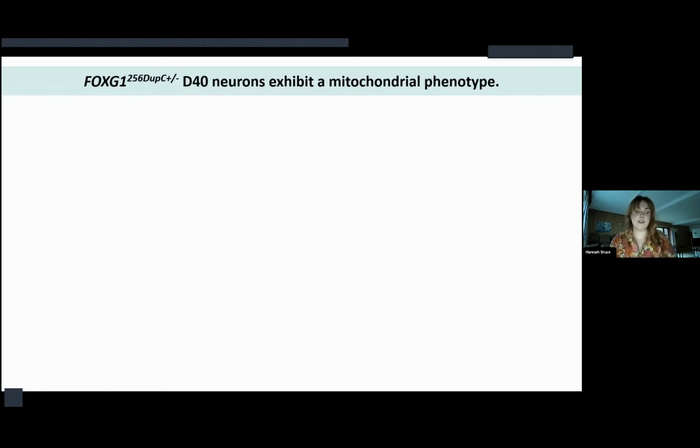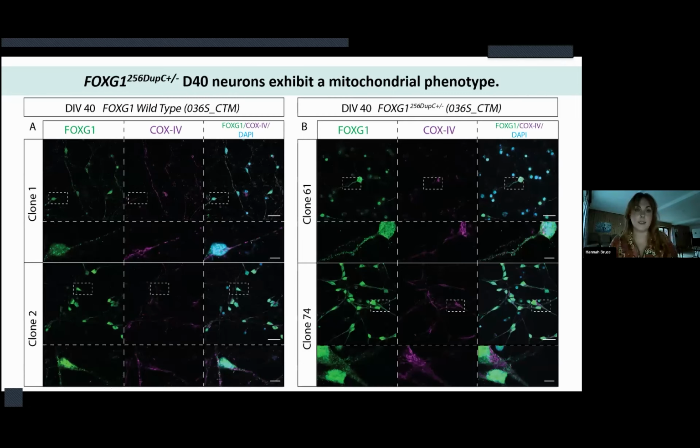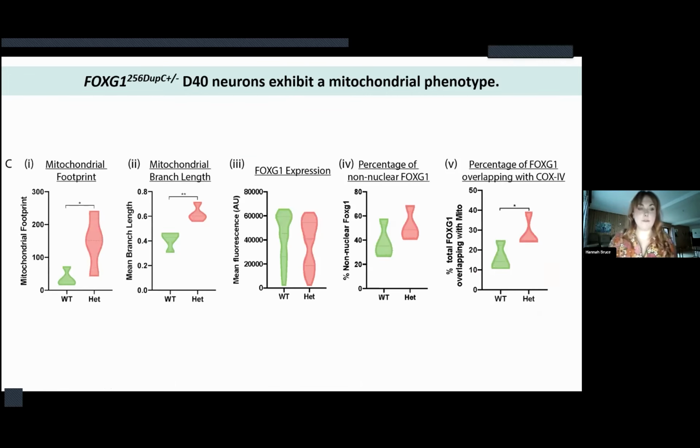I next wanted to see if this resulted in a mitochondrial phenotype. And for this, I looked at day in vitro 40 neurons because that was where the phenotype was most apparent in the zebrafish. And again, found that the FOXG1 syndrome line had an increased mitochondrial footprint and branch length, just as we saw in the zebrafish study. And there was a trend to an increased percentage of FOXG1 overlapping with COX4.